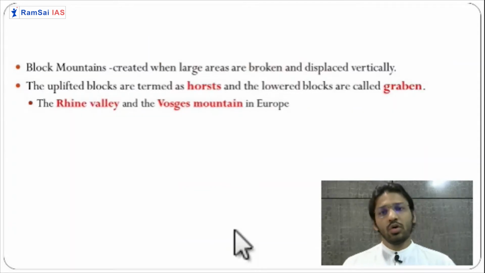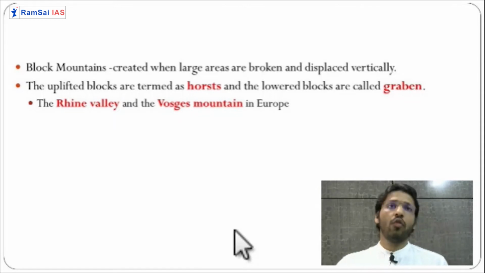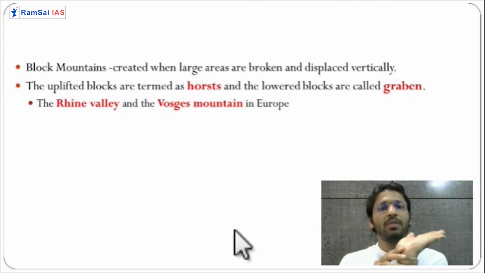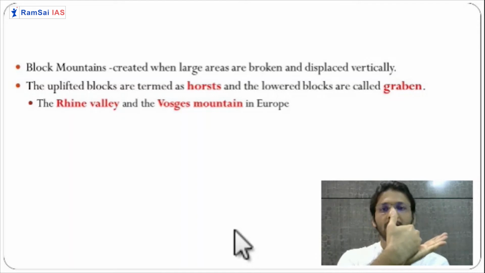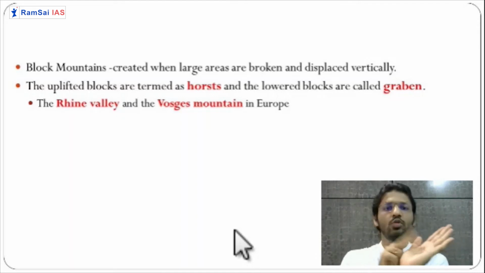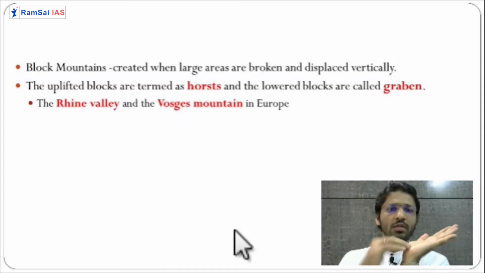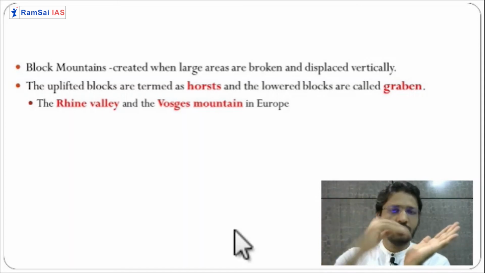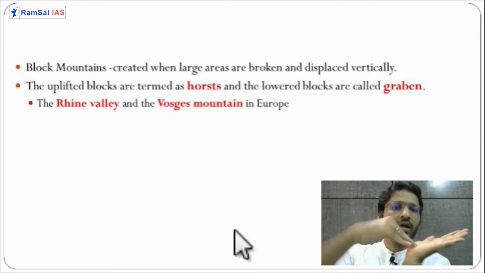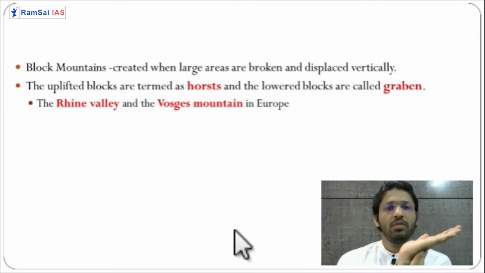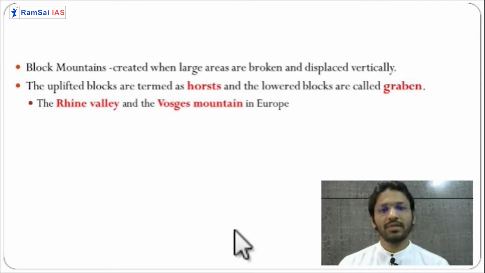Like we have seen, fold mountains are formed because of the folding of consolidated deposits. Fault mountains are formed because of the breakage of the plate. A particular area is broken. For example, one plate was there, and it got broken from the center. Now this broken part has two options. Either this broken part will be pressed down, or it will be pulled upwards. So two options are there.